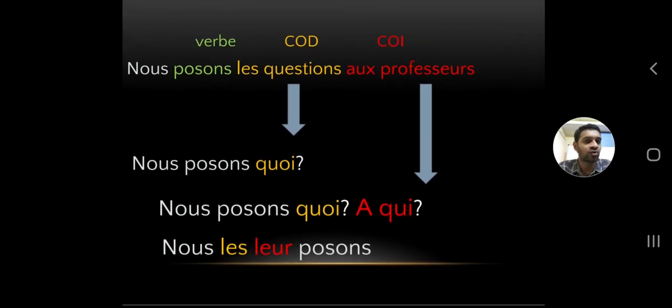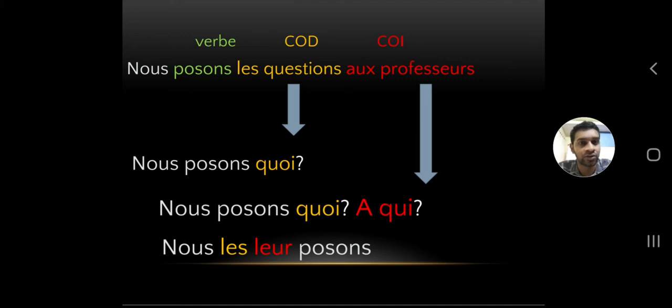Now, as you know, we'll be placing the pronouns before the verb, but in what order? Do you place the indirect pronouns first or the direct pronouns first? The direct pronouns will be placed first, then comes the indirect pronouns. So you can see nous, les, leur, posons. This is just an example. We don't have exercises where you have to use two pronouns in a single sentence.